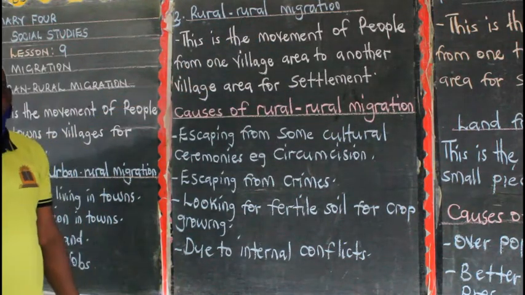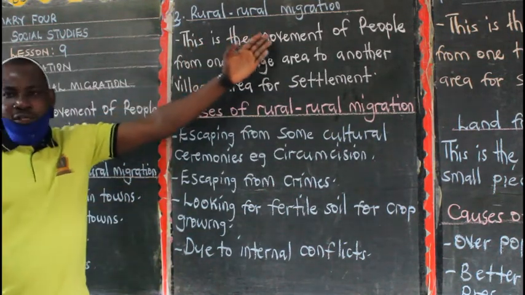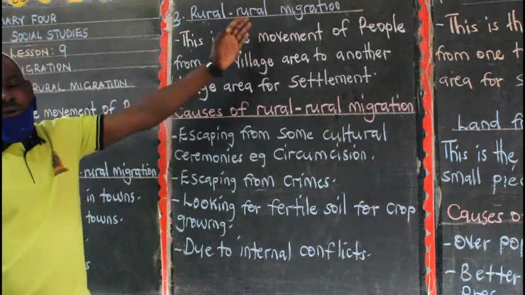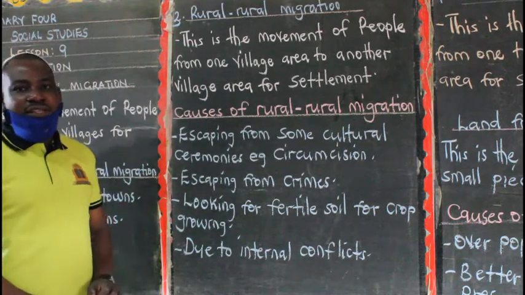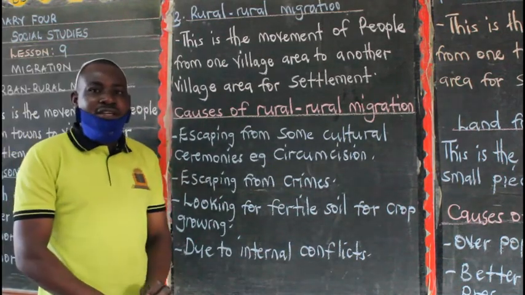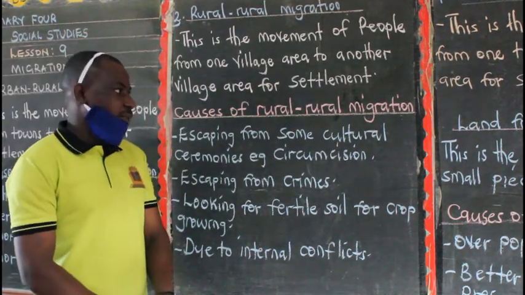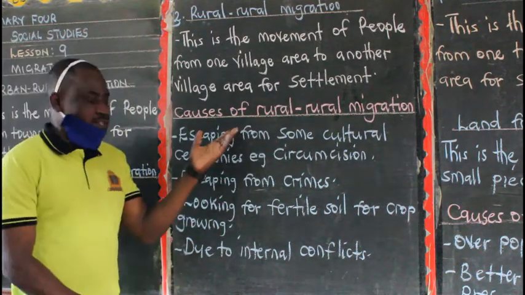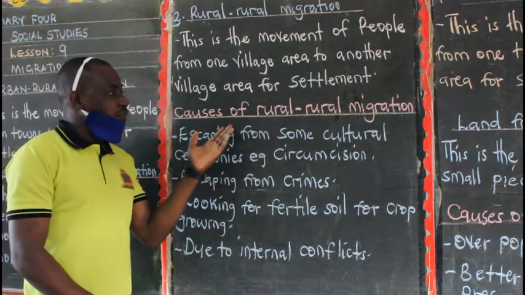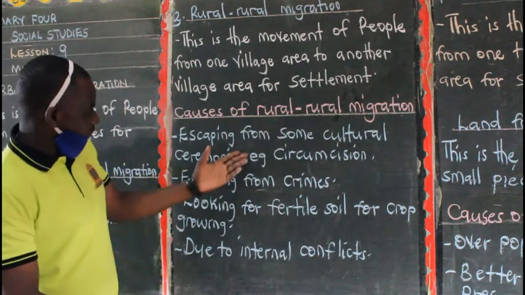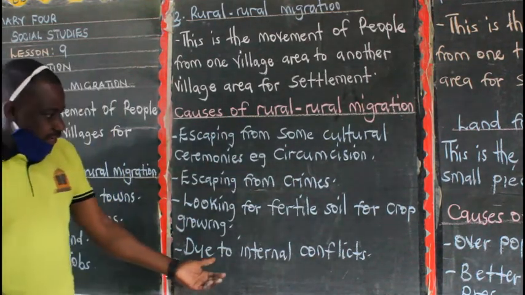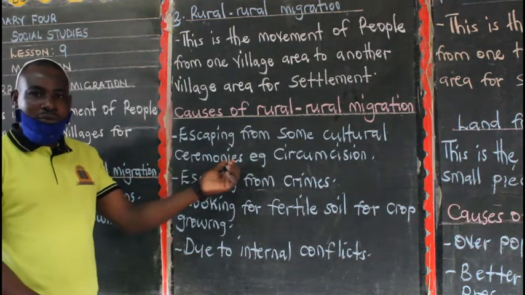If they ask you what is rural migration, you say that rural migration is the movement of people from one village area to another village area looking for settlement. And what could be the causes? Why are people moving from one village area to another? There are some reasons here that I have outlined for you.